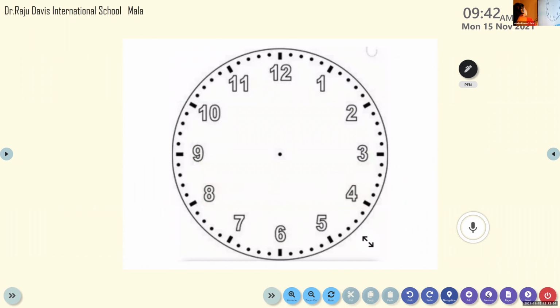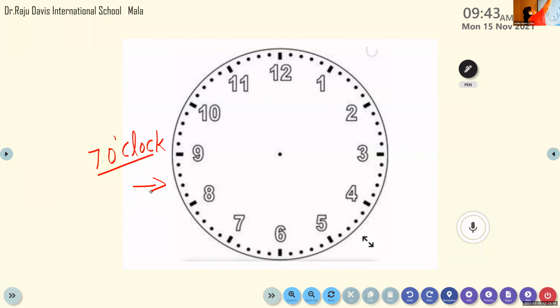Here you can see a clock without hands, isn't it? There are no hands on this clock. So I need to mark one time. The time is 7 o'clock. I need to mark this 7 o'clock on this clock.